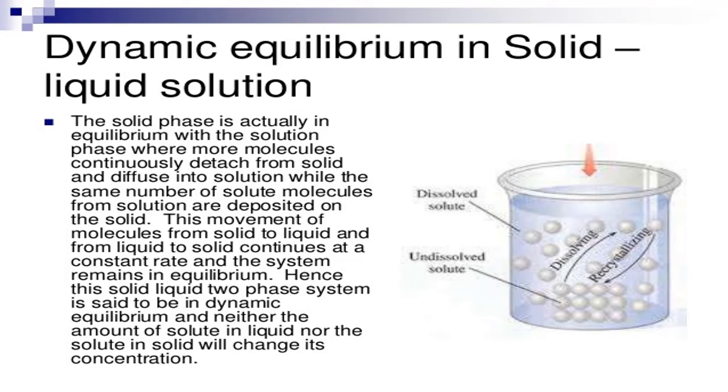But if you see at the microscopic level, that salt is dissolving into the solution, and again it is coming back. It is precipitating back. It is converting into solid again, going to solution again, coming back again. So that is there at the molecular level. That stage, as I just told, is dynamic equilibrium at the molecular level between the solid and the liquid. This is called solid-liquid equilibrium.